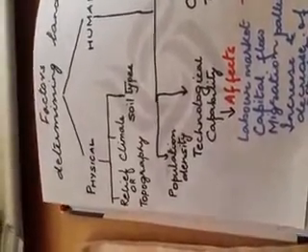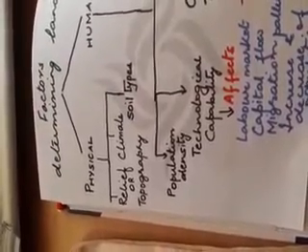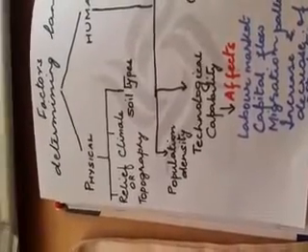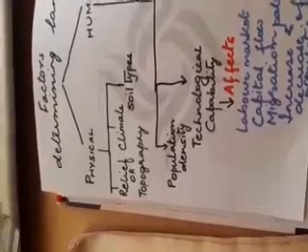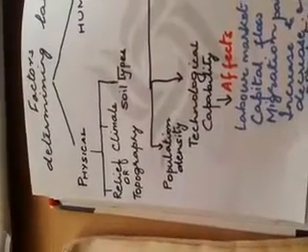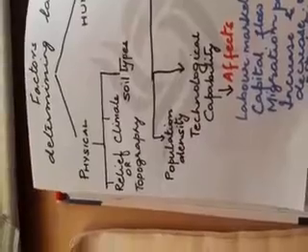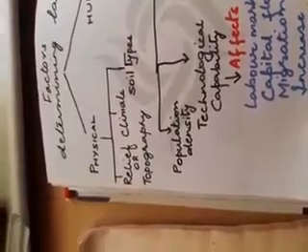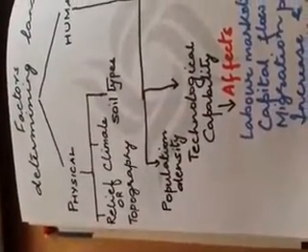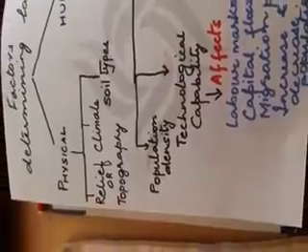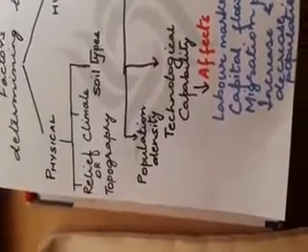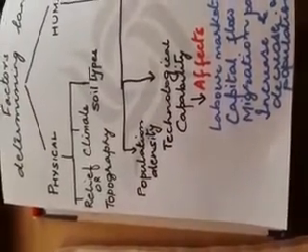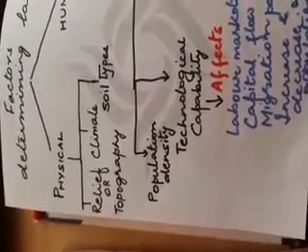Next comes climate. Climate here plays a very important role. If the climate is moderate, like the tropical climate of our country, then the living conditions are best suited and year-round cultivation can be carried out. There will be more land occupied by the people for occupation types like agriculture, and there will be less land devoted to residential purpose. So if climate is suitable, then it will support agricultural activities and other economic activities also.